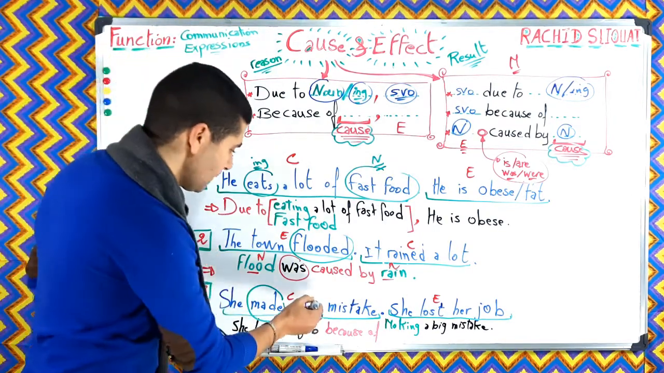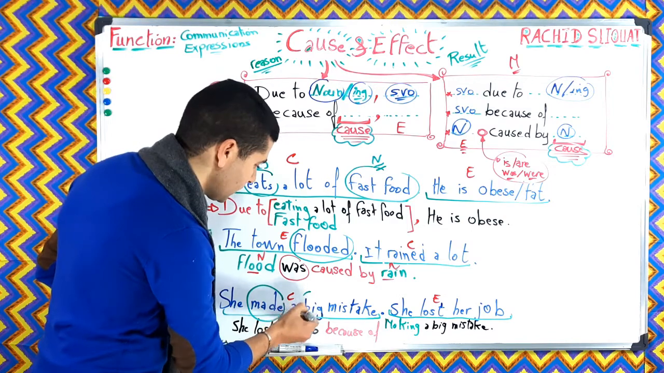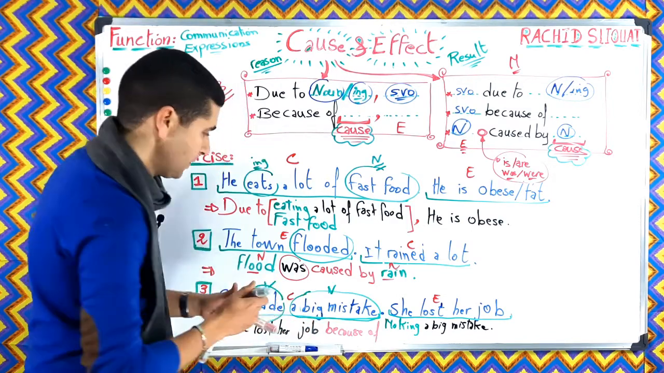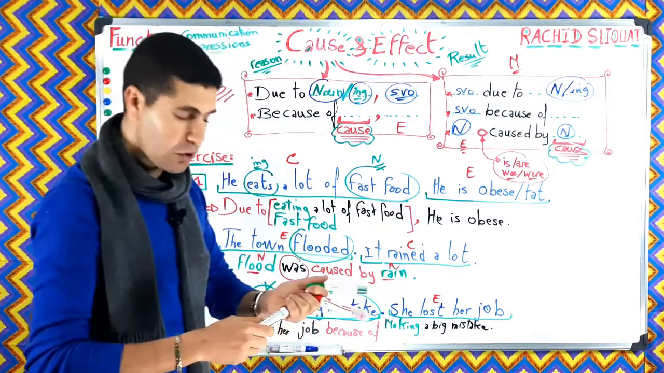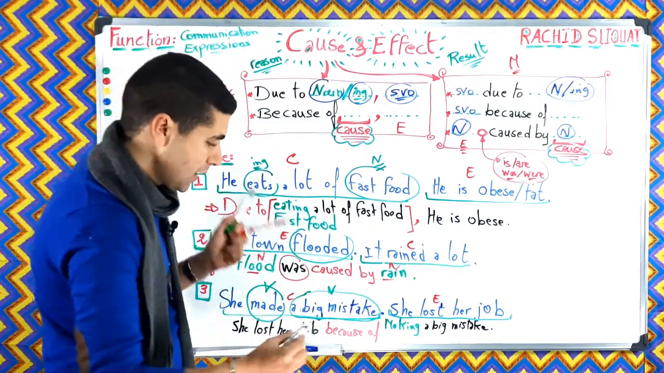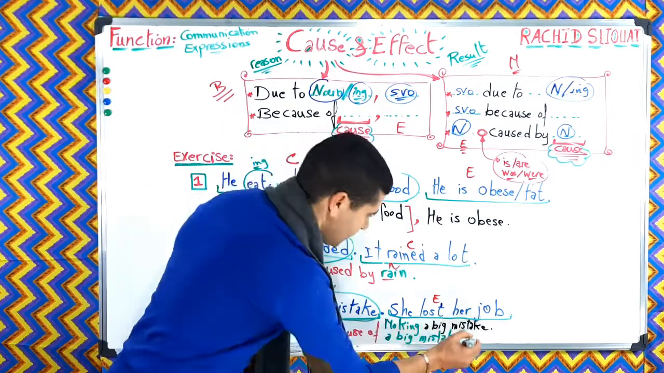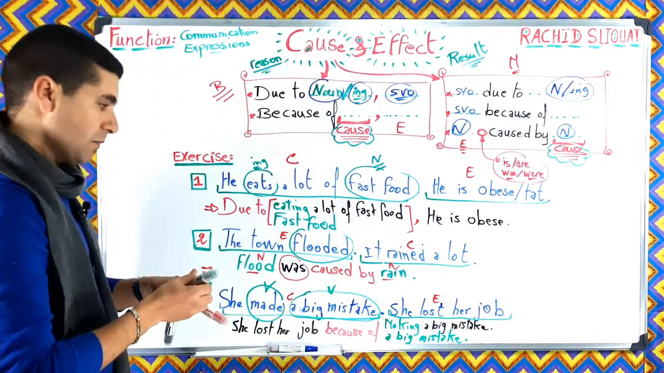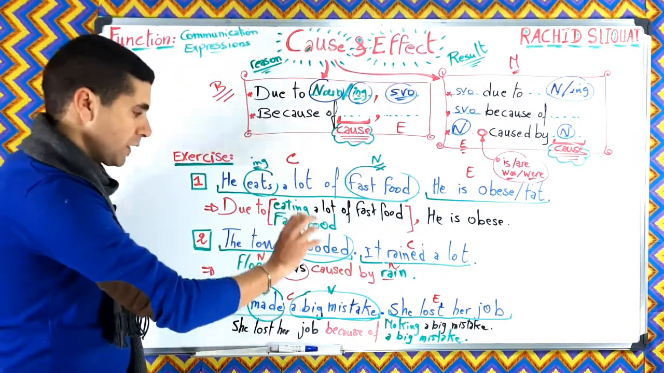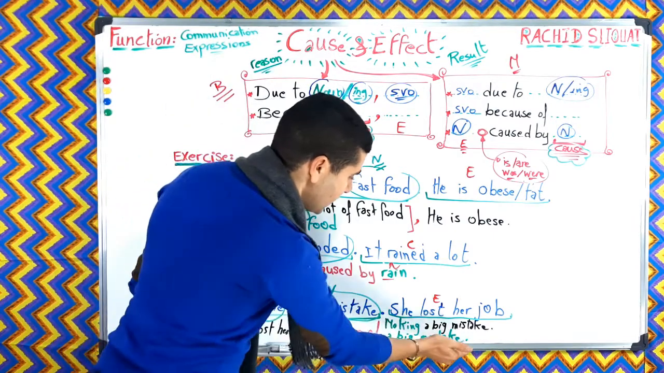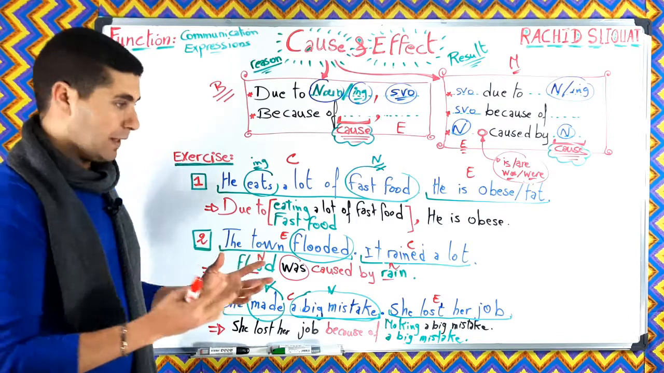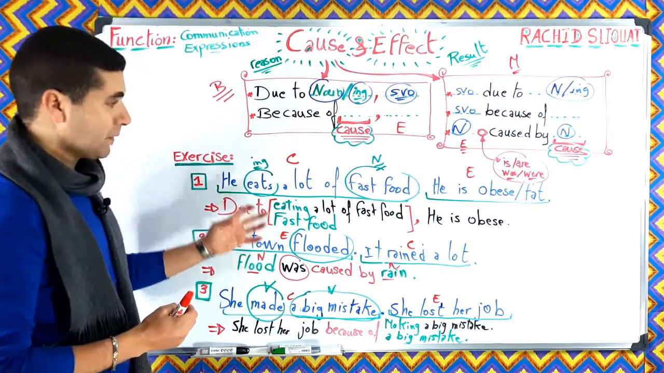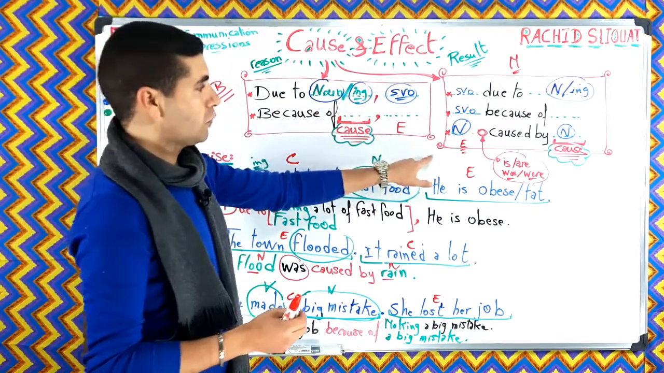What is the noun here? A big mistake, okay? Noun, and this is the verb. So we can say she lost her job because of making a big mistake, or because of a big mistake. All right, because of a big mistake. So both of them are correct. Either the ing, as you can see here, or the noun. A big mistake is a noun. All right. So this is how we can express the cause and effect using these two patterns, okay?